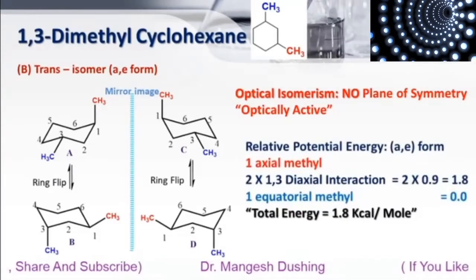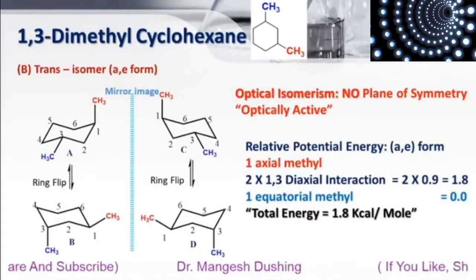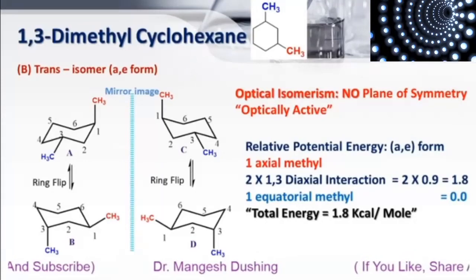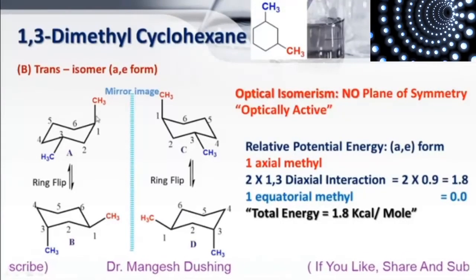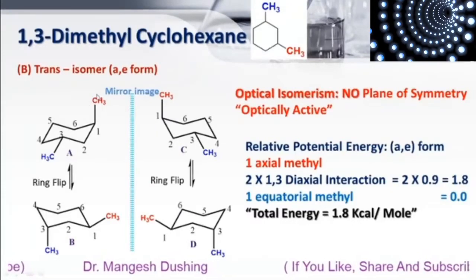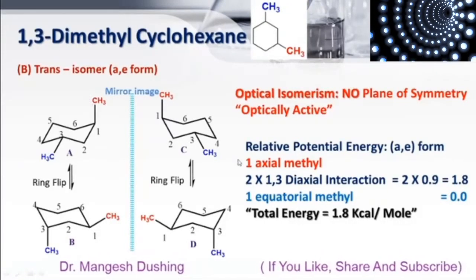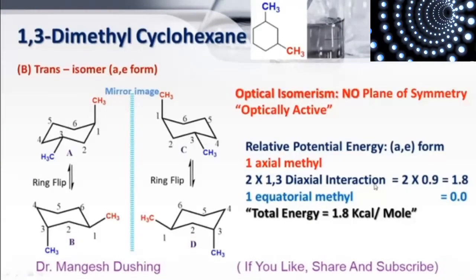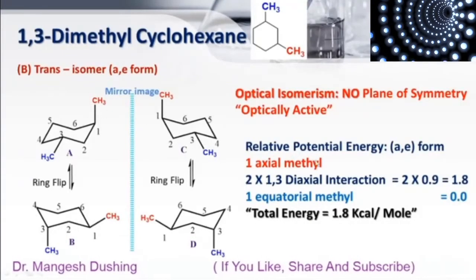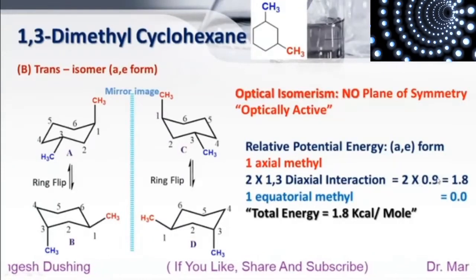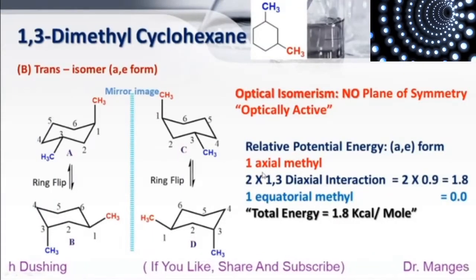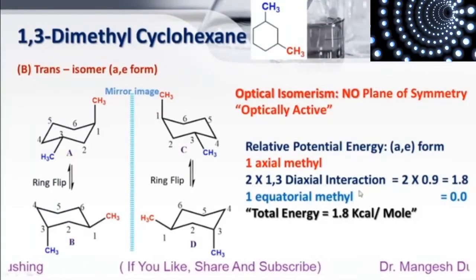Now we will see the relative potential energy for axial equatorial form. In axial equatorial form, one methyl group is at axial position. As we know that one axial methyl shows two 1,3-diaxial interactions. So 1,3-diaxial interaction increases the potential energy by 0.9 kilocalorie per mole. So it shows the two 1,3-diaxial interactions always.